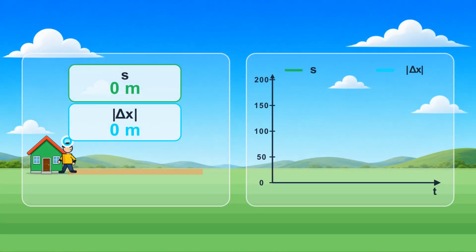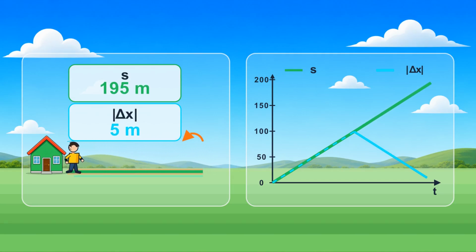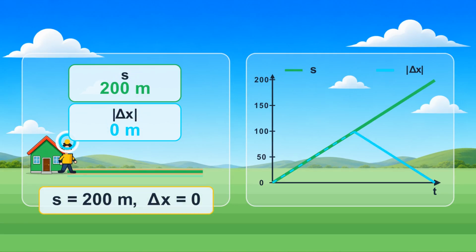This also means the distance traveled cannot decrease while the motion continues, but the magnitude of displacement can. As you walk away from home, both the distance traveled and the magnitude of displacement increase. When you turn around and walk back toward home, the distance traveled continues to increase. But the magnitude of displacement begins to decrease. If you return home, the distance traveled is even larger, but the displacement becomes 0.